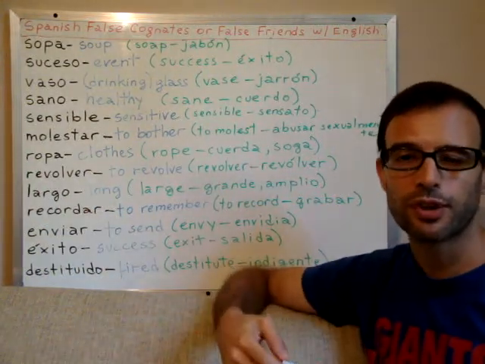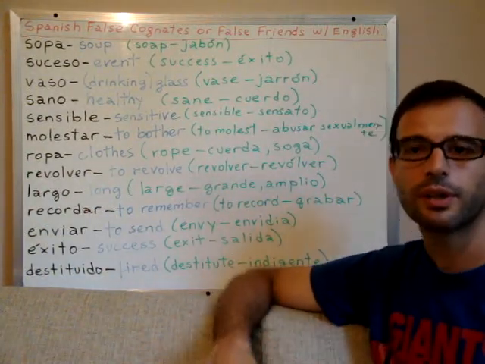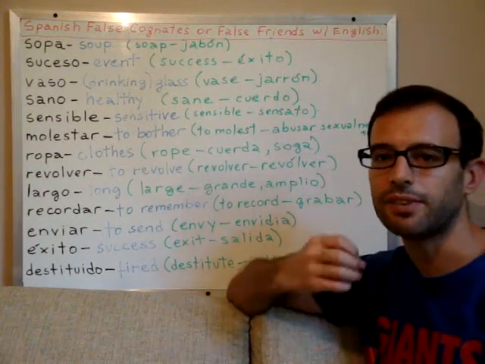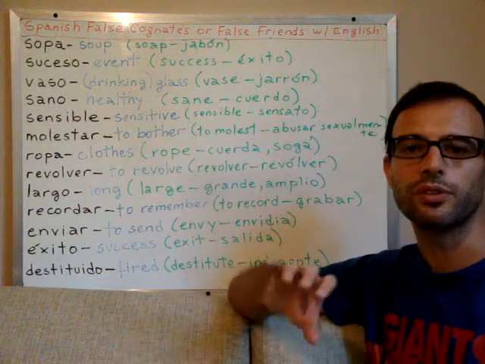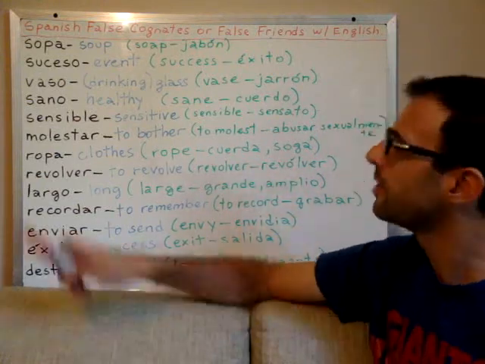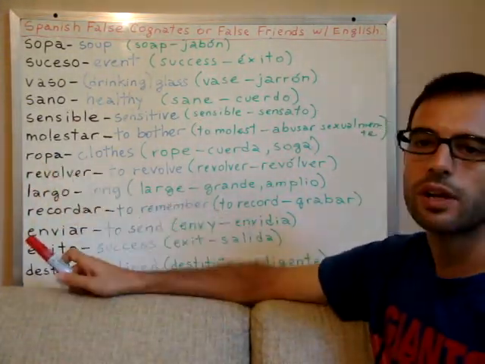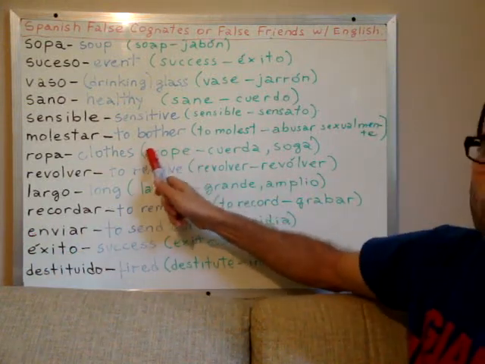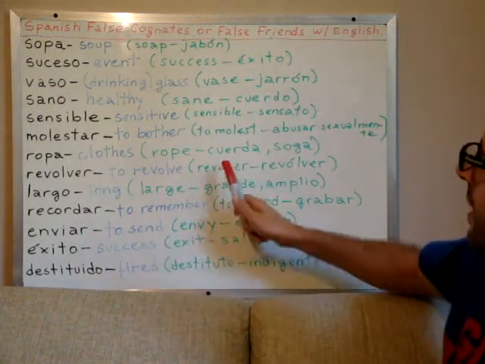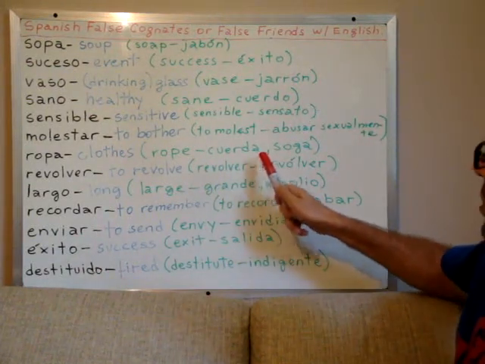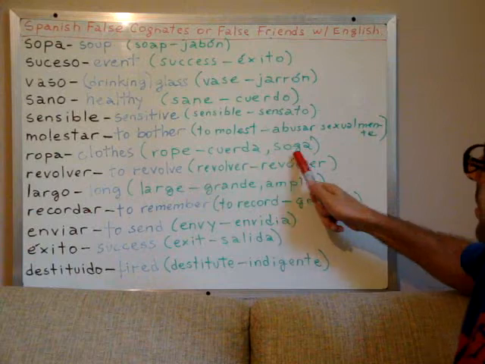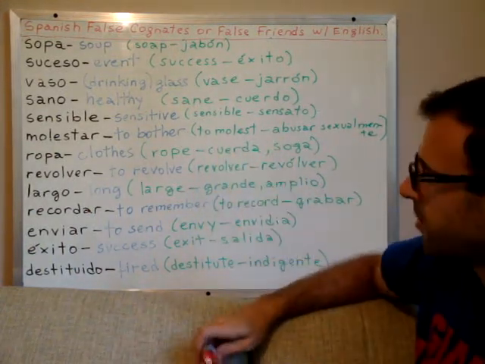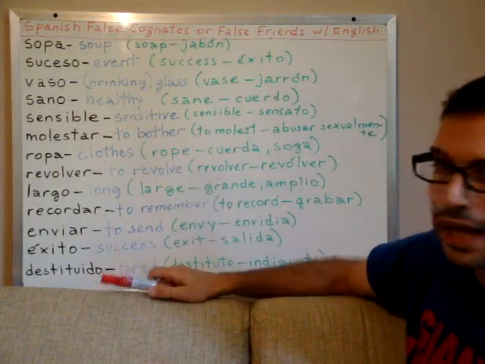The word ropa, okay, with the rough R, the Spanish rough R, okay, with this kind of dental R, the tongue vibrating on the teeth. Ropa means clothes, while the English word rope in Spanish translates as cuerda or soga, right? So cuerda and soga are synonyms in Spanish. They mean rope.